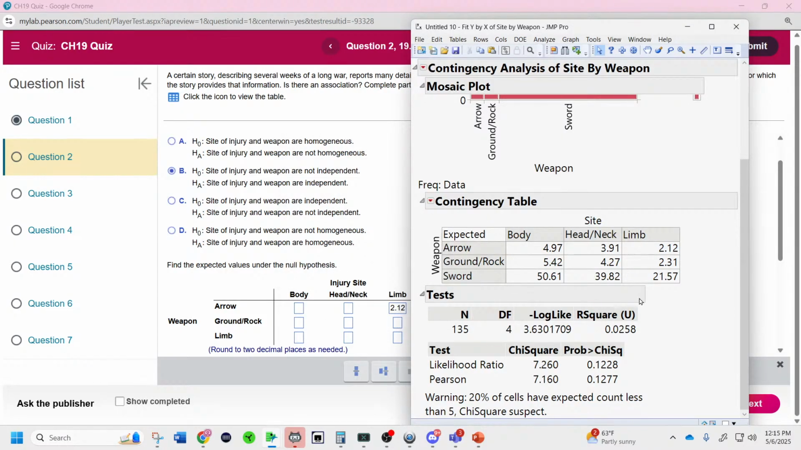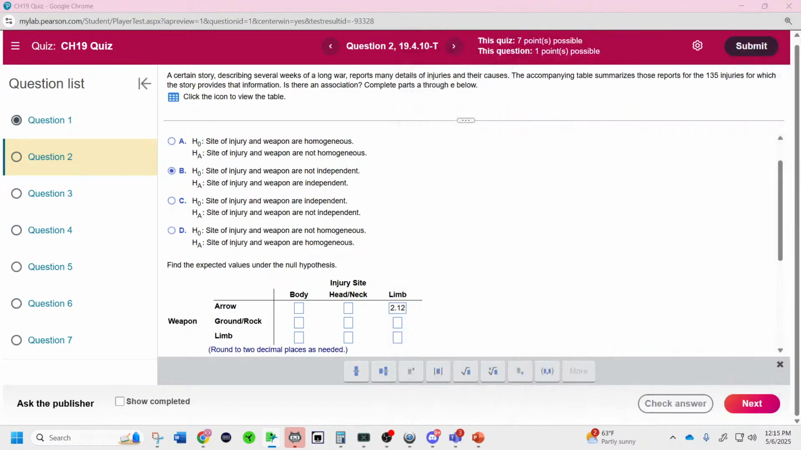Now you just copy the numbers. Look, we already have the 2.12. We found that by hand. And the one Darius found, 4.97, confirming the answer. Know how to find those by hand. Very important. Know how to find cell chi-squareds by hand.